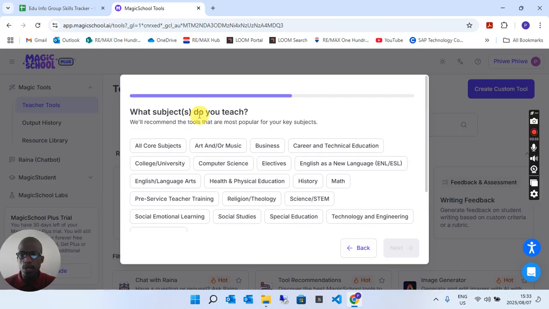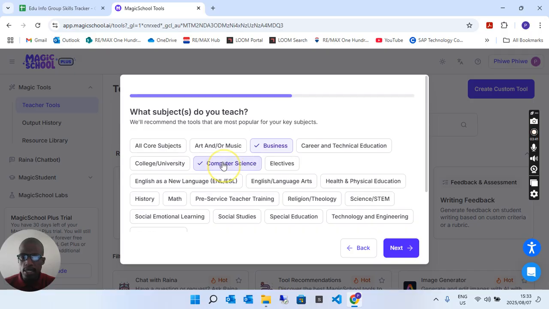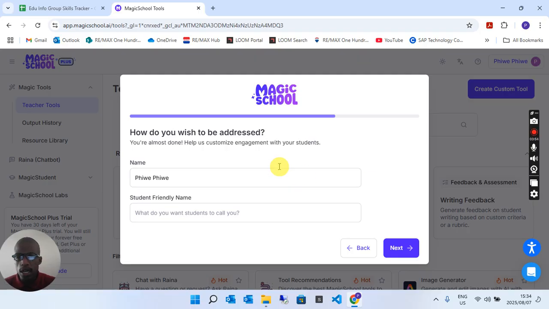Okay, so it actually asks you what subjects do you teach, and then you could just choose the ones you want. I like business, we'll take that. Maybe computer sciences, we could take that as well. Social studies, nope. Technology and engineering, yep, we could take that. And then we go next to see what it wants after that.